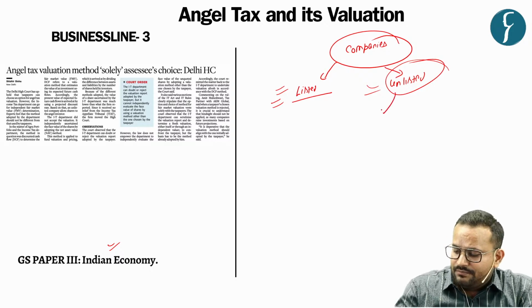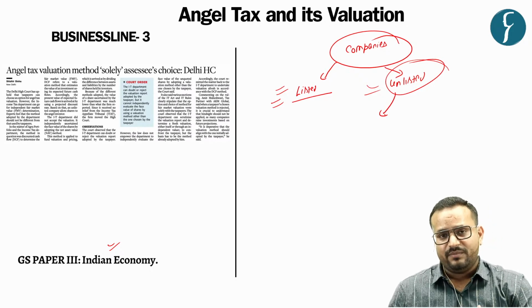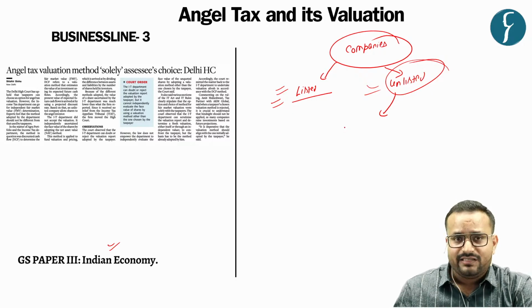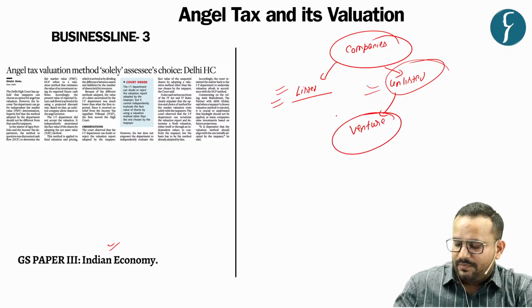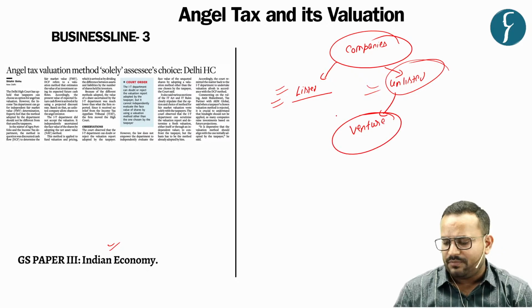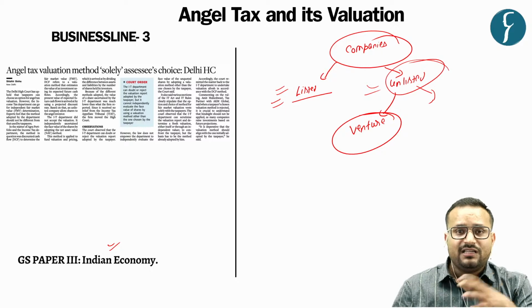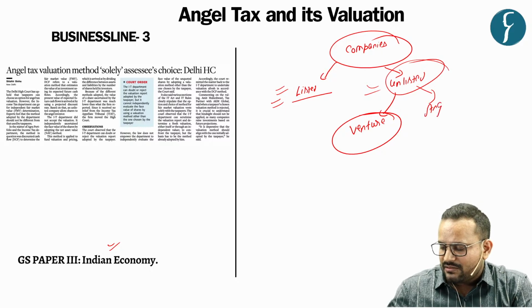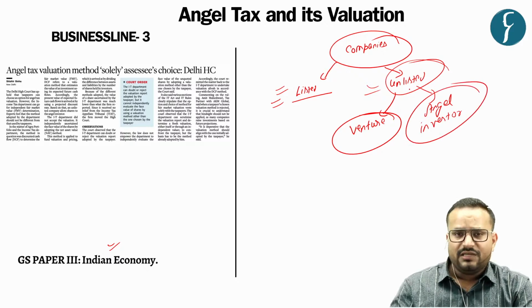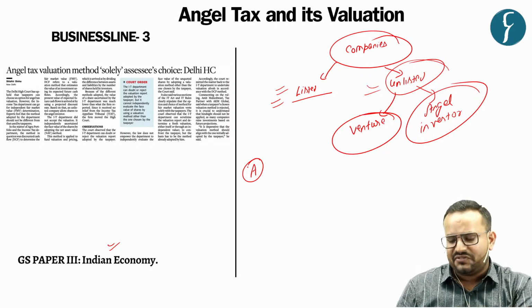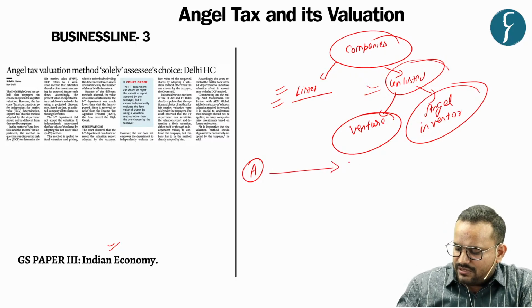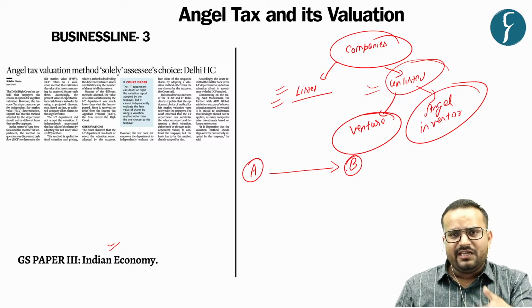For them, the provision is that either some venture capitalist invests in their startup, or there is another form of investment from what we call an angel investor. Say, for example, there is a person A who is going for a startup, and there is a person B who is an angel investor.